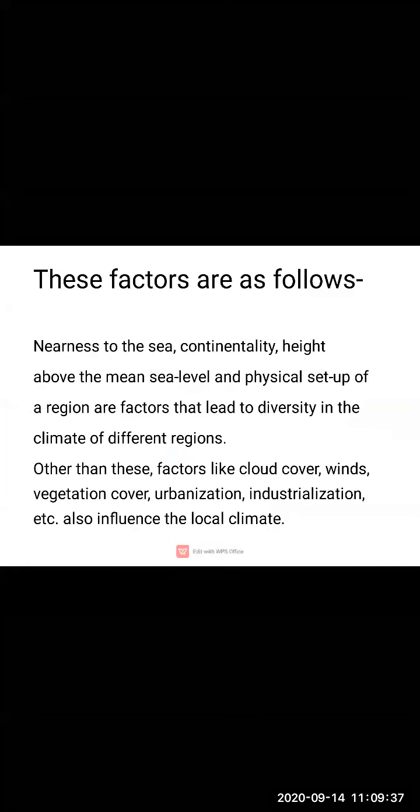Now we studied the factors which influence the distribution of temperature: nearness to the sea, continentality, height above the mean sea level, and physical setup of a region. We also studied cloud cover, winds, vegetation cover, urbanization and industrialization. All these factors influence the climate of a particular region.